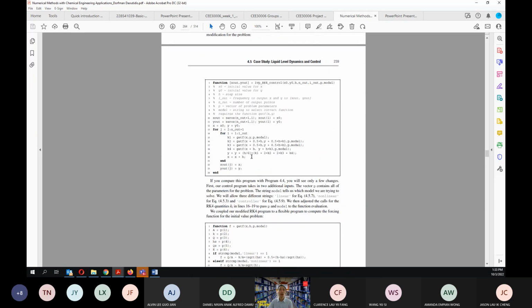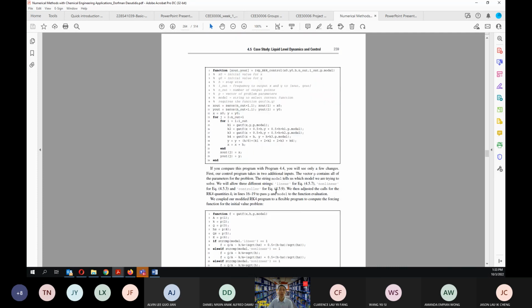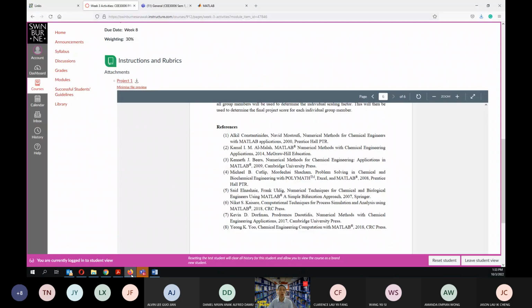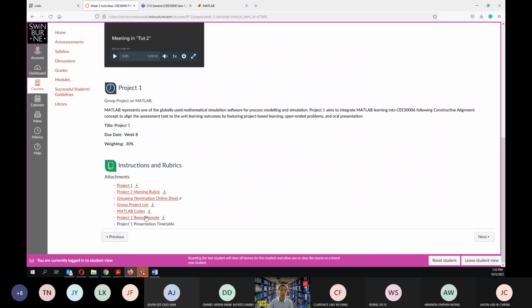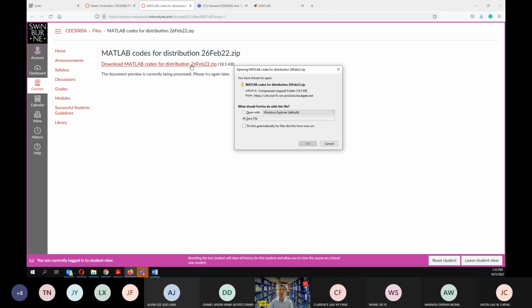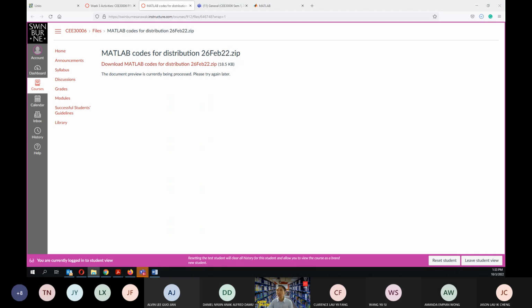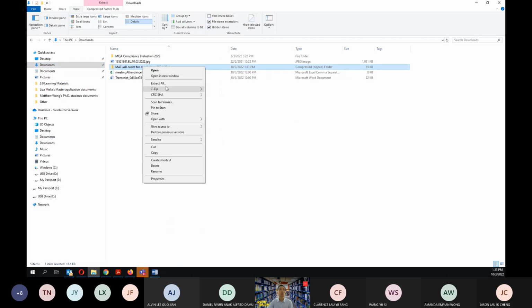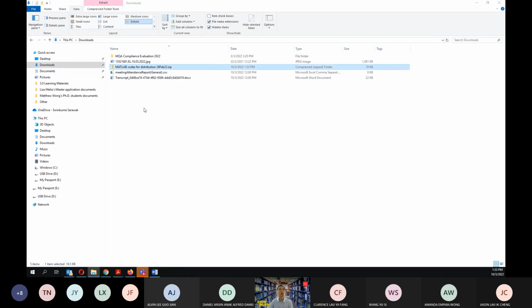Okay, and everything that has been given in here, we have given to you in terms of the project. So if you open this one, you download this MATLAB code. For example, I download in here. Save file. After I download, what I get in here is this one, MATLAB code for distribution 26 February zip. So I extract this, extract the MATLAB code for distribution.